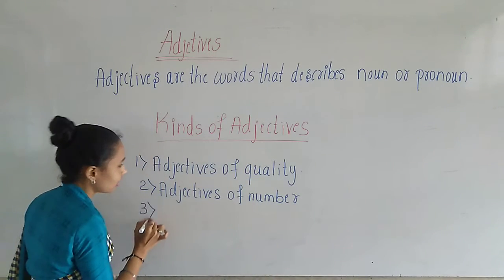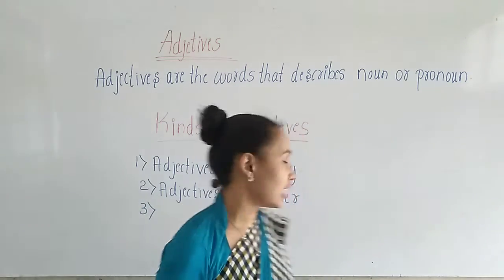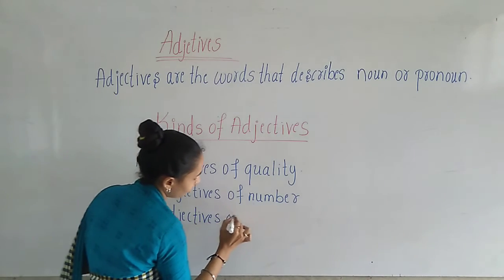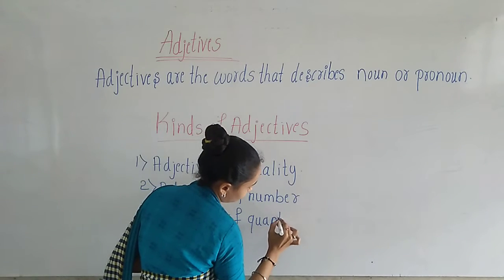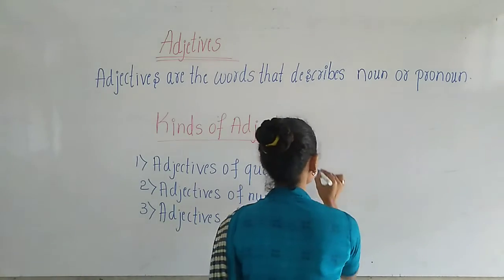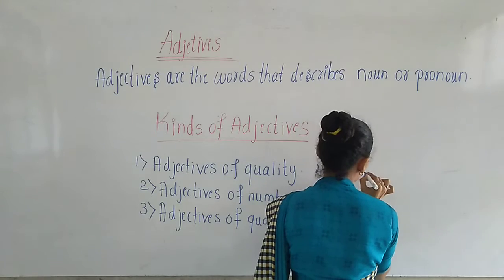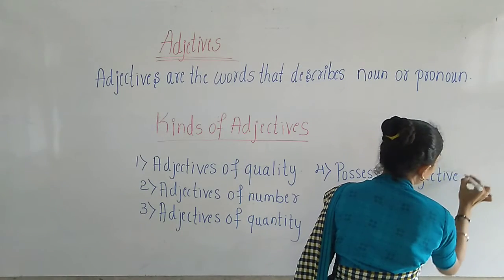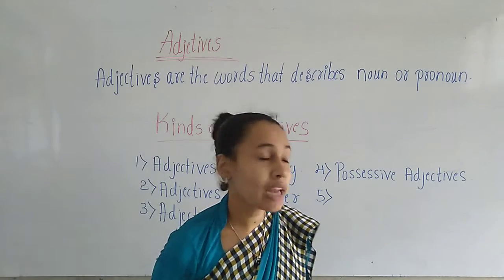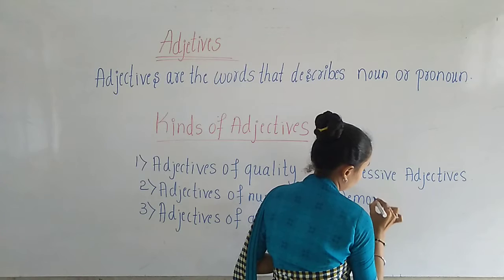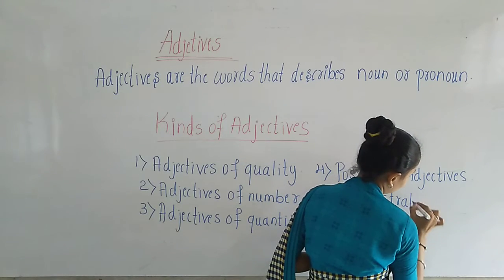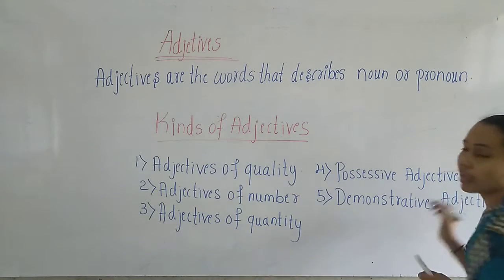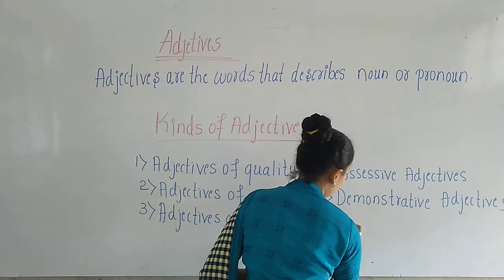Third one is adjectives of quantity. Fourth one is possessive adjectives, demonstrative adjectives, and then we have interrogative adjectives.